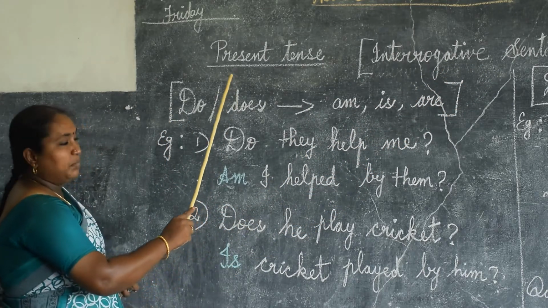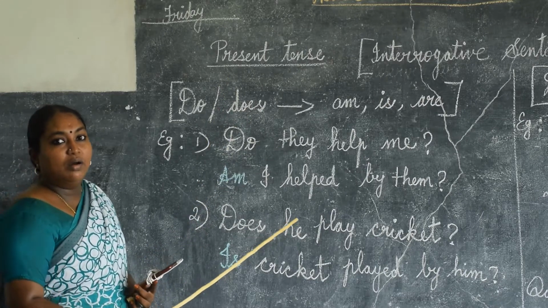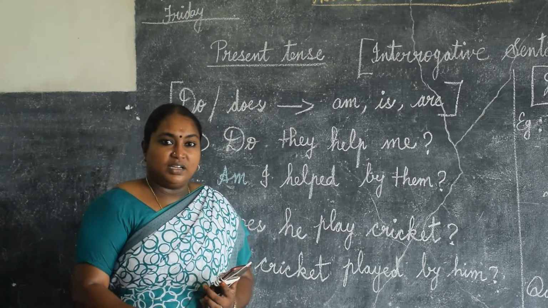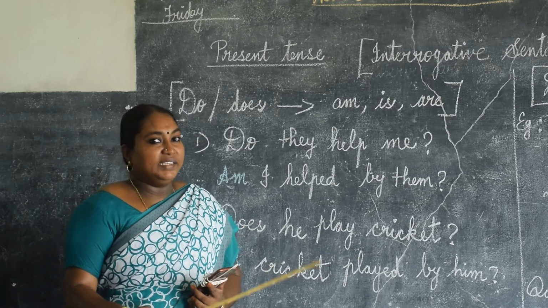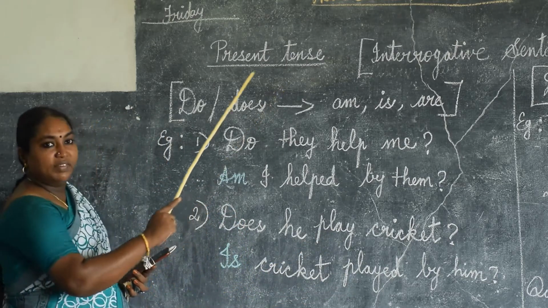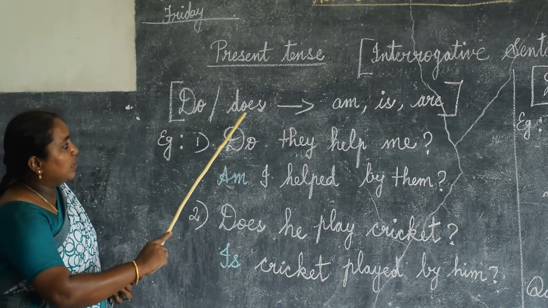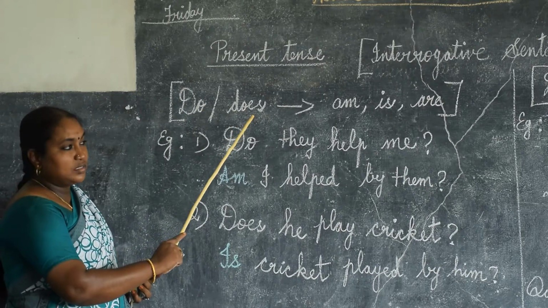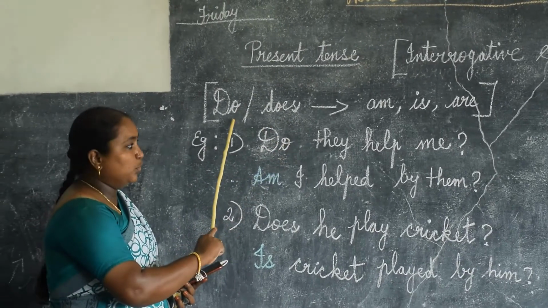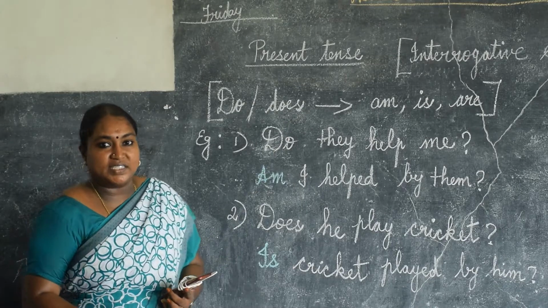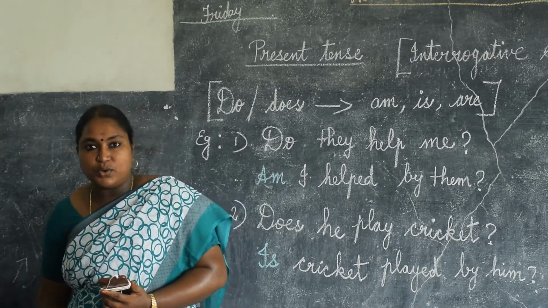Before that, we should know all the auxiliary verbs. Already I said that for present tense, we have to use do and does, the do form and does form, to ask questions. That is the rule.